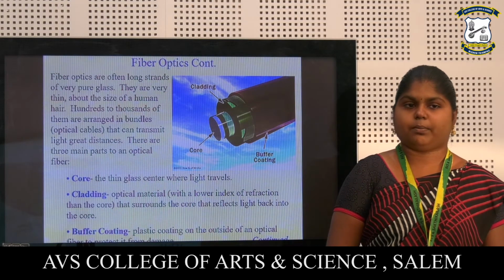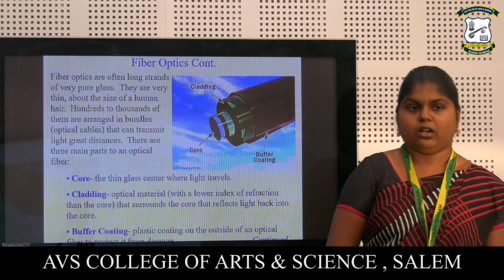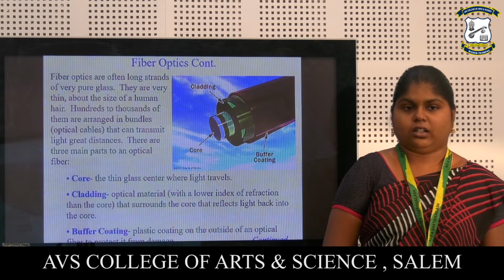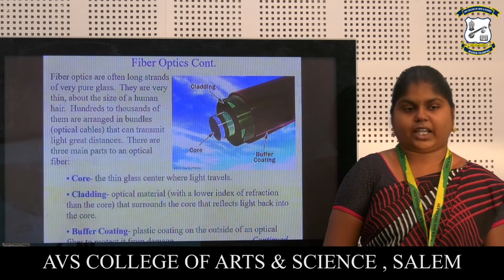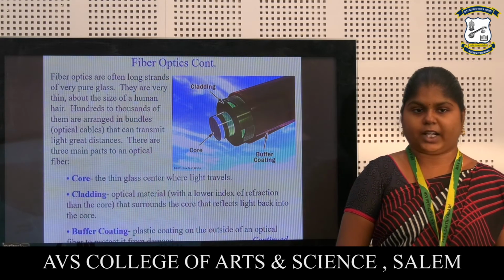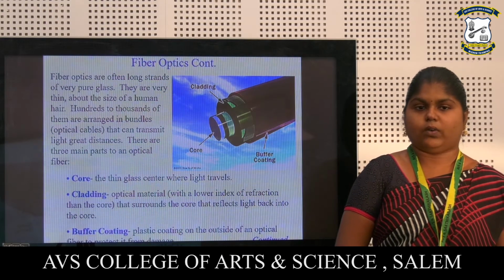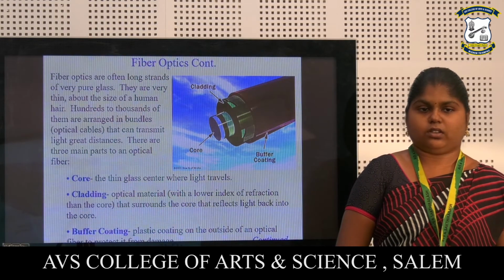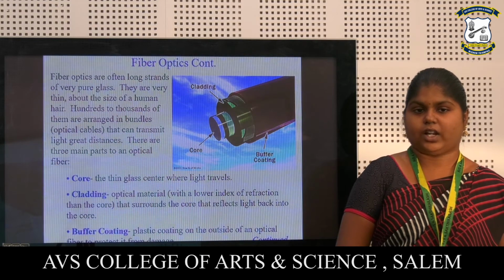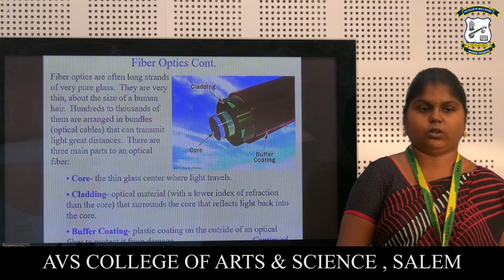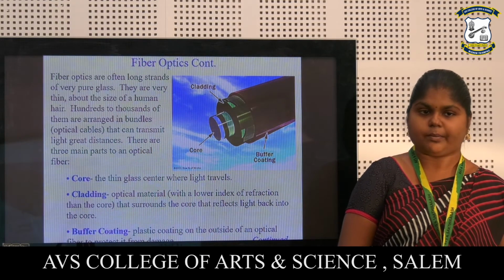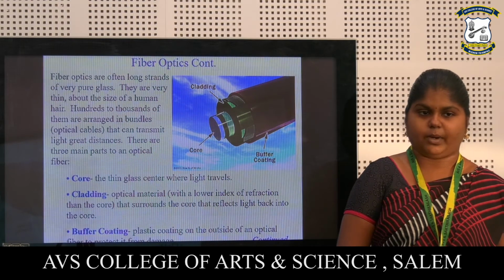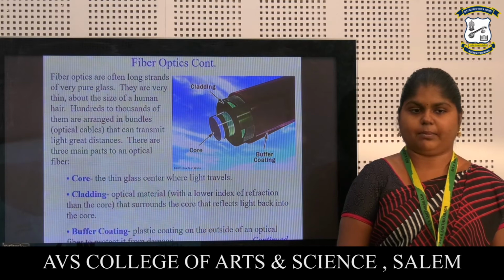There are three main parts of an optical fiber. One is the core, the thin glass center where light travels. The second one is the cladding, optical material with a lower index of refraction than the core that surrounds the core and reflects light back into the core. The third one is the buffer coating, a plastic coating on the outside of an optical fiber to protect it from damage.